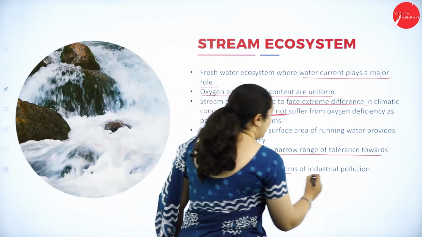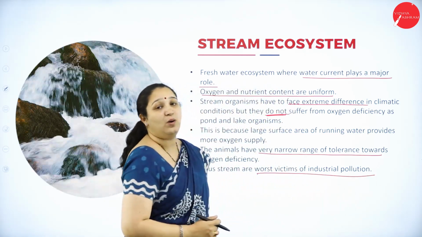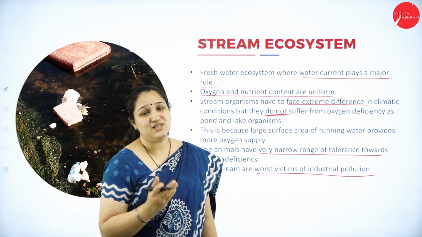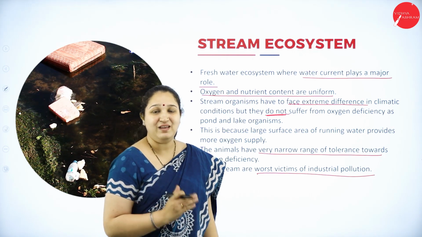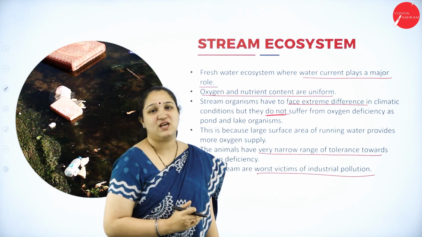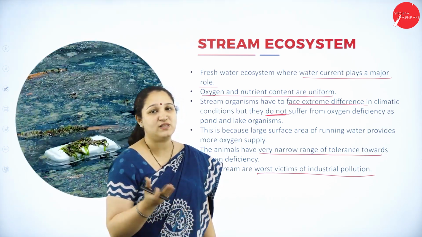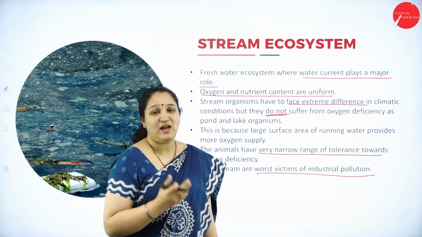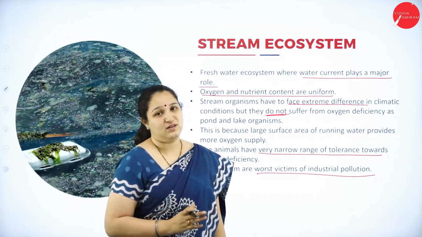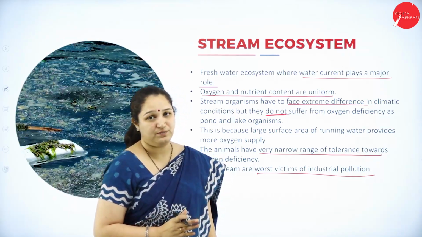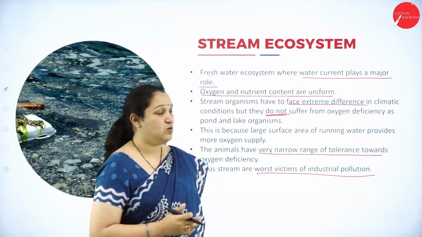Streams are the worst victims of industrial pollution. So the main threat for this ecosystem is what? Industrial pollution, because all the industrial effluents we leave into the stream spoil the stream ecosystem. So that's about the stream ecosystem.